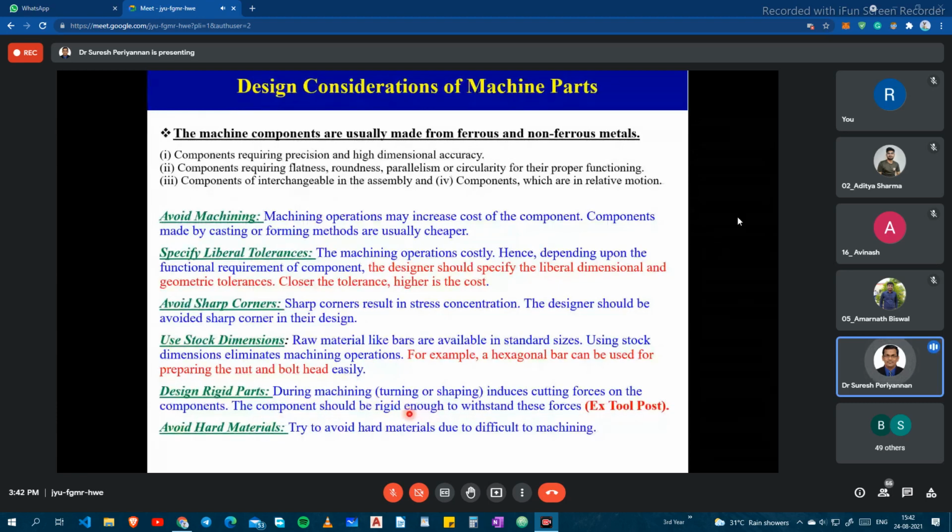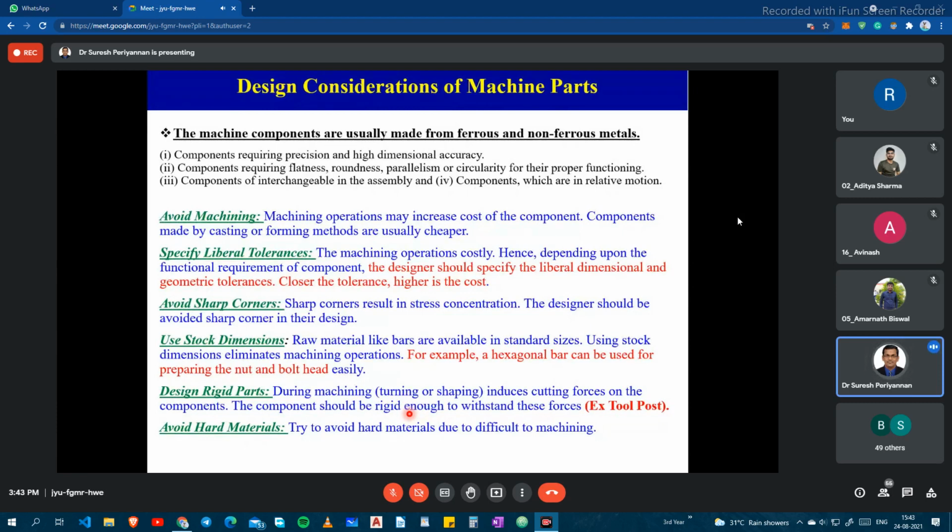For example, we are using the tool post in the lathe machine. The tool post is used for holding the tool, right? But the tool is used for different operations: cutting, step turning, facing, chamfering, thread cutting, right? We are using multiple processes. When we use multiple machining processes, for each process the tool post is subjected to different forces.